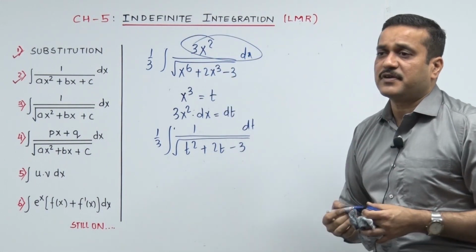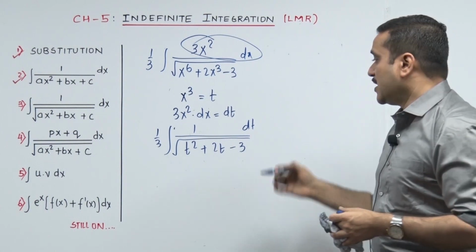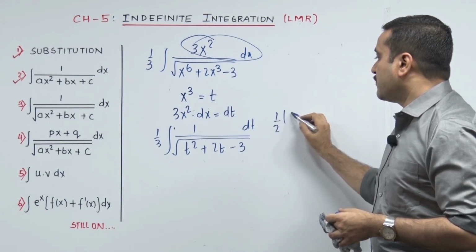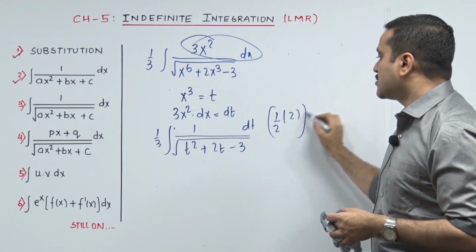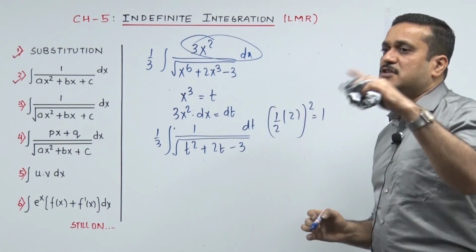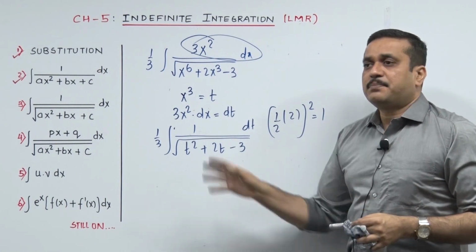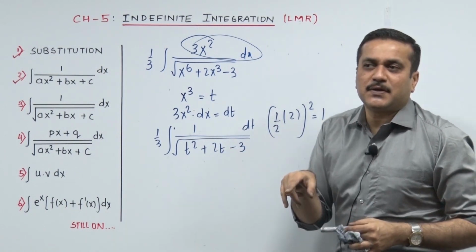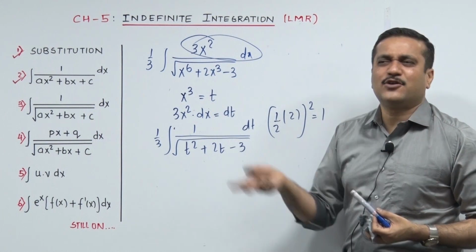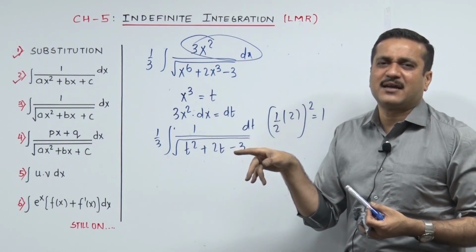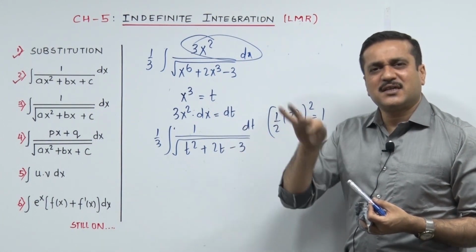Now this is a perfect quadratic setup. So let's blast. Half into coefficient of t the whole square. Sir, it's very easy for you to camouflage from x to t. You are writing in t and singing in x, it feels strange. It goes natural, it goes automatic. You are writing in t, so you are singing in t.